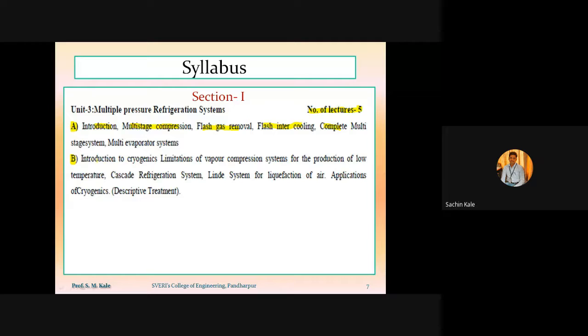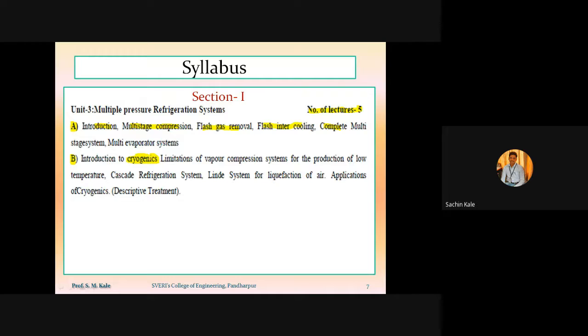But in addition to this content, here part B is being added. Part B is related to the term cryogenic. Cryogenic means it is one of the refrigeration systems where we are maintaining the temperature below minus 150 degrees centigrade. So that is called cryogenic.